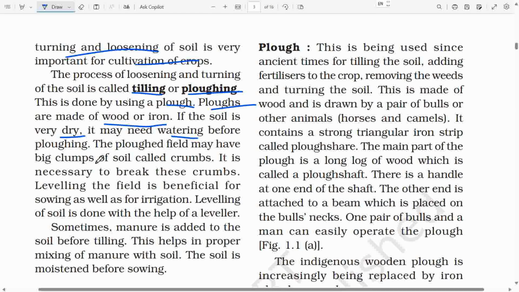The ploughed field may have big clumps of soil called crumbs. It is necessary to break these crumbs. Leveling the field is beneficial for sowing as well as for irrigation. Leveling of soil is done with the help of a leveler. Sometimes manure is added to the soil before tilling. This helps in proper mixing of manure with soil. The soil is moistened before sowing.